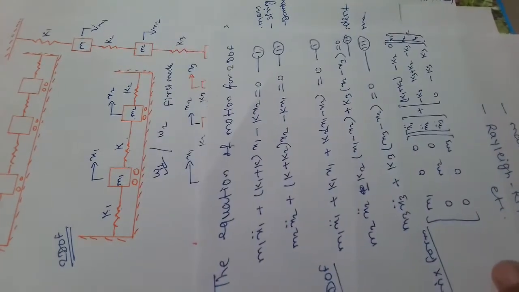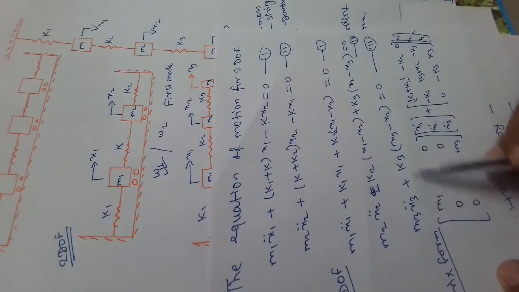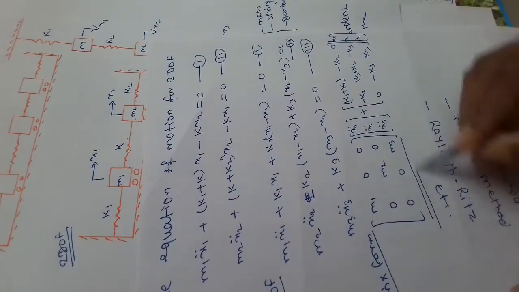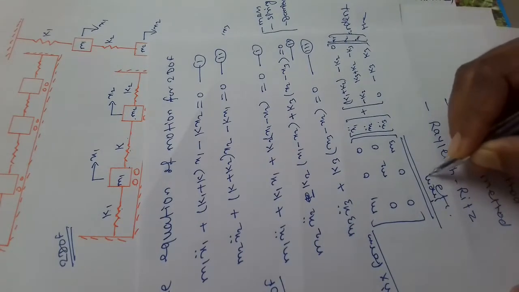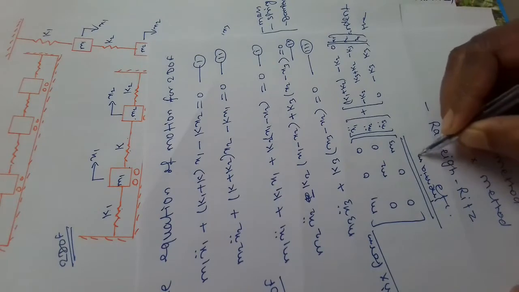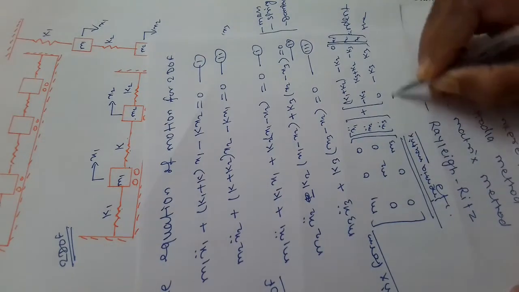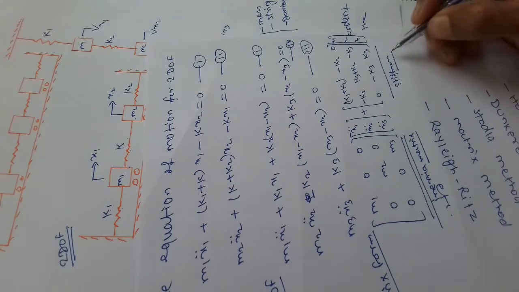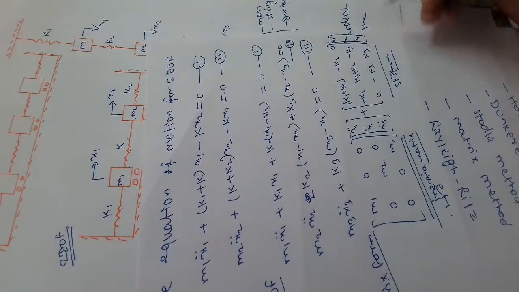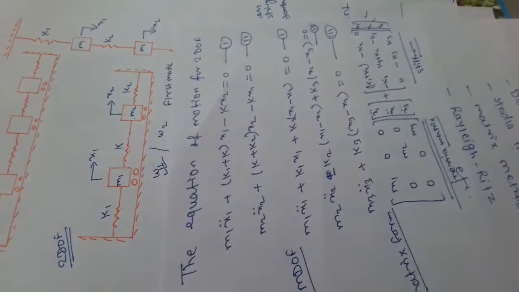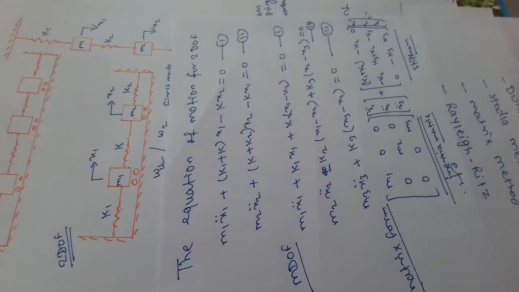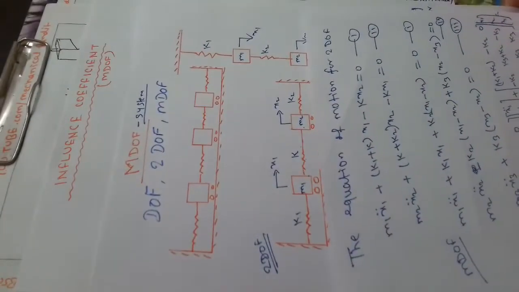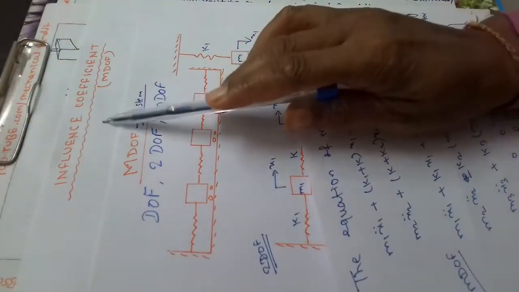That is what we have done here. We have just kept the coefficients of x1, x2 and x3. So this is called the inertia matrix. This is called the stiffness matrix. If there is a damper, then there will be a damping matrix, and further there will be a flexibility matrix in multi degree of freedom, that we will discuss in the next topic. Our next topic will be influence coefficient, because it plays a great role in multi degree of freedom.